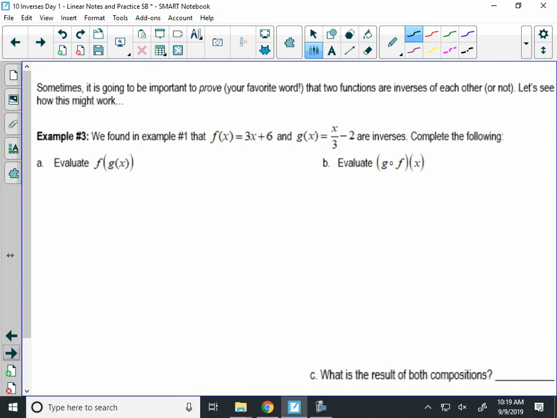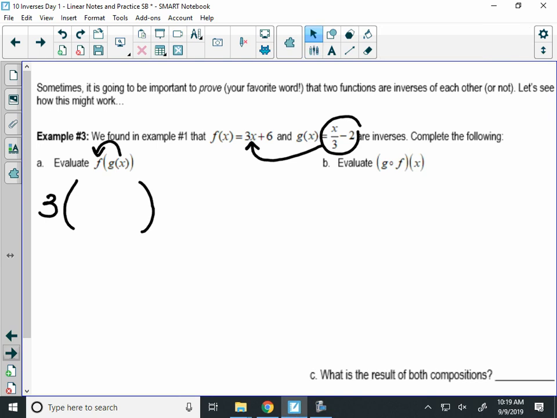We'll make it quick. f of g of x. All right, what function am I putting into the other for f of g? Putting g into f. All right, so let's take this function of g right here and put it into the function of f for x. So 3 times, instead of x there, I'll put x over 3 minus 2, and then plus 6 on the end.